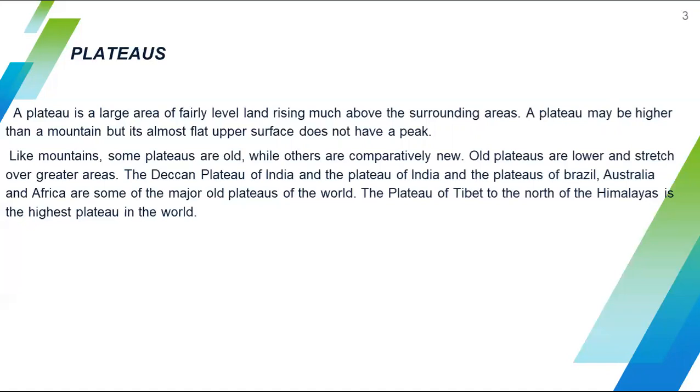These are the different kinds of plateaus we can see in different parts of the world. The plateau of Tibet to the north of the Himalayas is the highest plateau in the world.